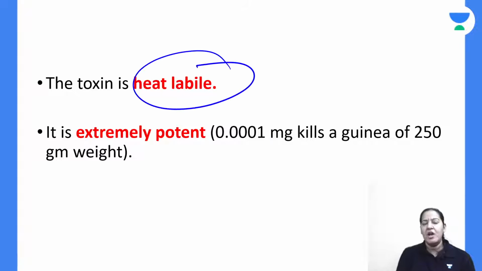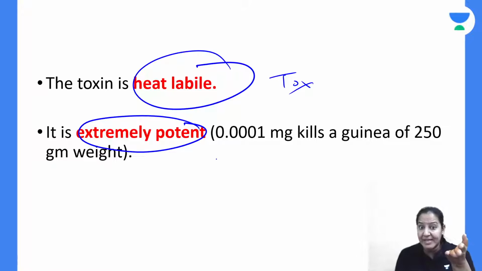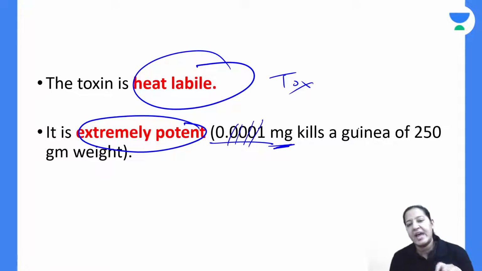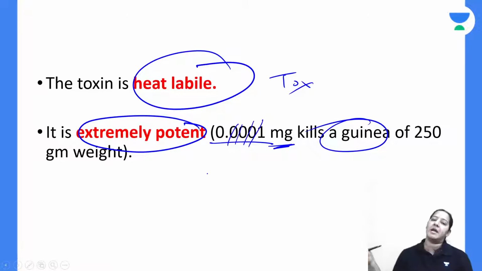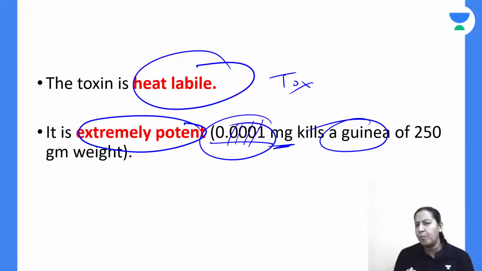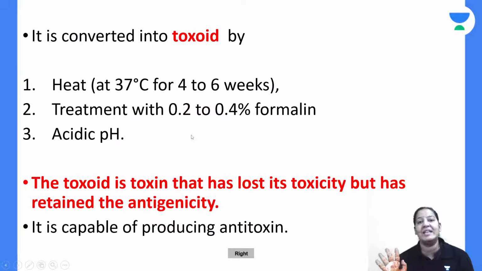It is heat labile. Once you heat the toxin, it becomes inactivated. It is heat labile, but it is extremely potent. See the potency. 0.0001 milligram can kill a guinea pig. It is lethal for that. For humans, a little bit more dose can be lethal. So it is a very potent and lethal toxin. Give me a thumbs up.